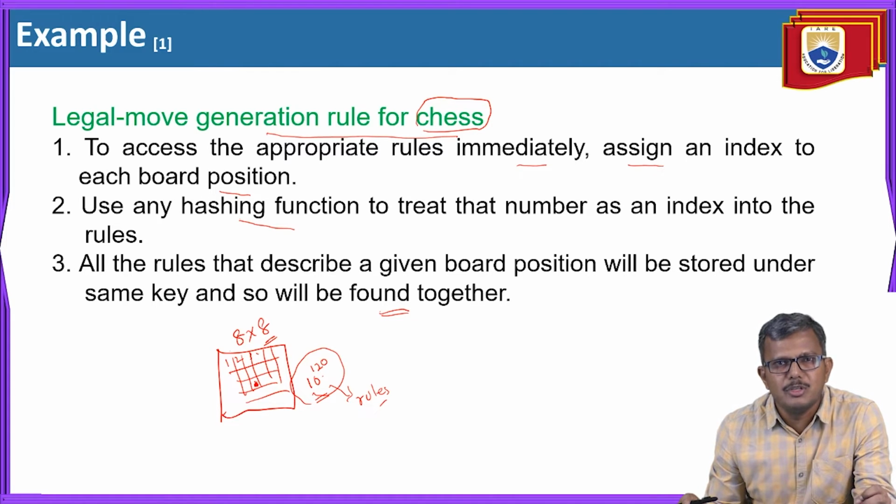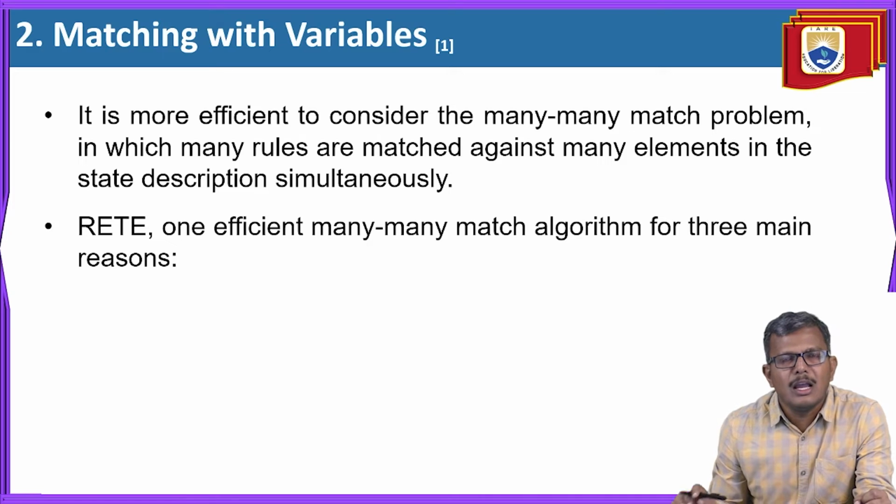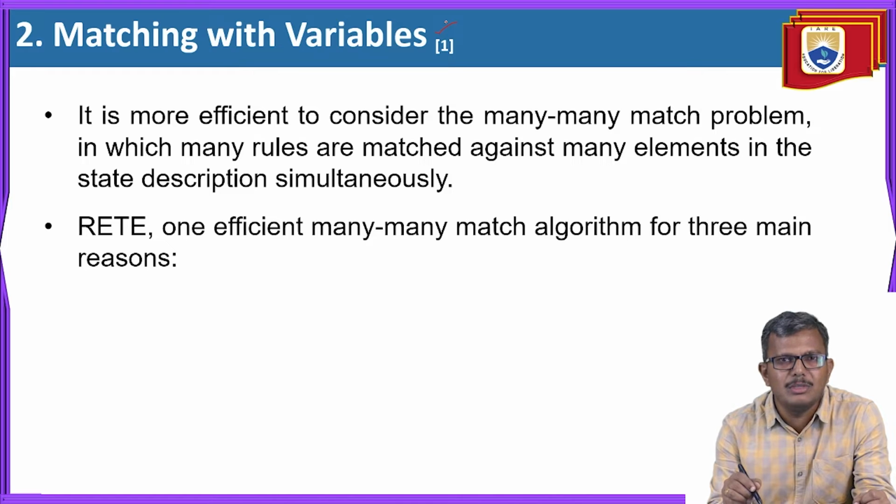One simple approach which can make your search process easy is indexing. Instead of performing the search activity, it is better to do the indexing of all the rules and try to connect them all together. And another approach: you try to perform the matching by comparing the variables. Here the question is, when do we require these things? Indexing is one scenario. The other scenario is where we are doing the comparison.